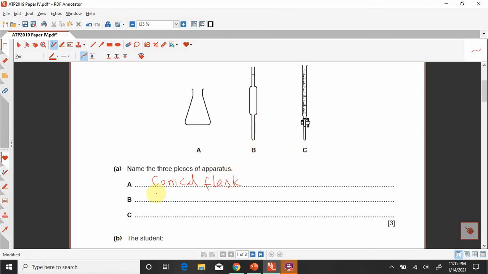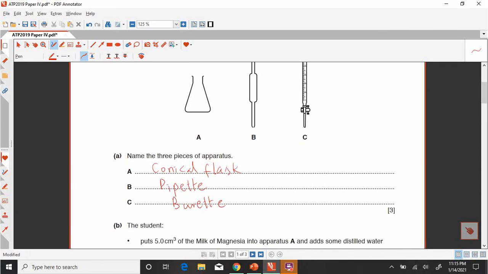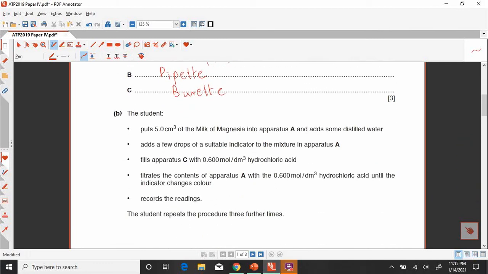And B is pipette. And C is burette. So these are the three apparatus which we are using here, and these are the names. Now look at the second portion.